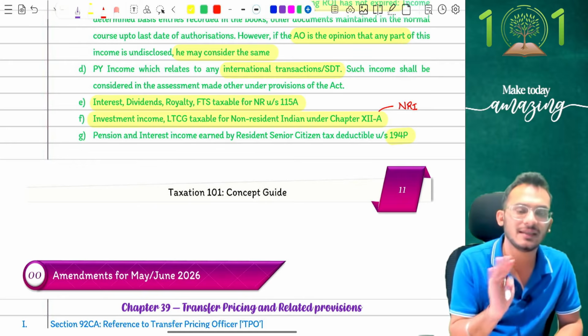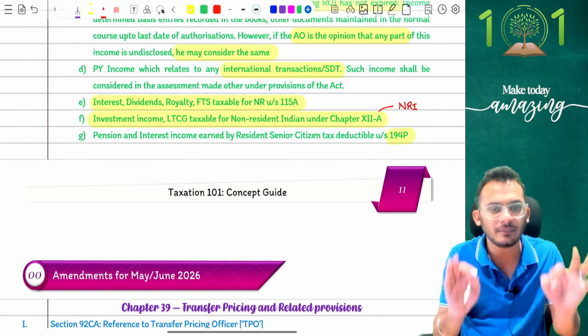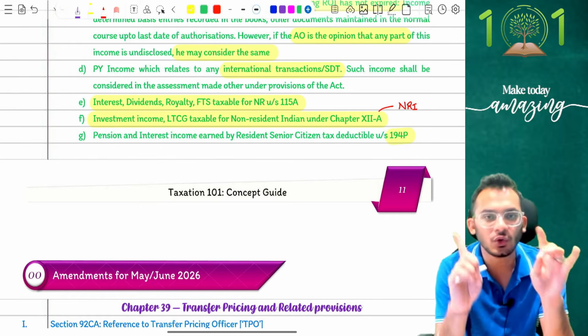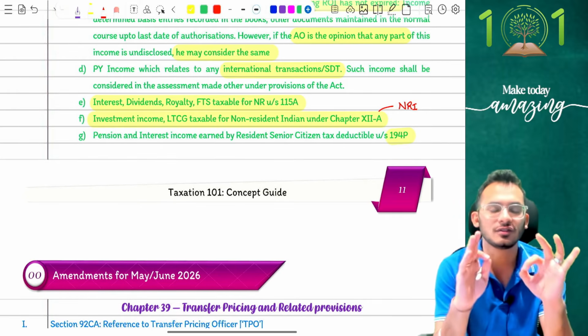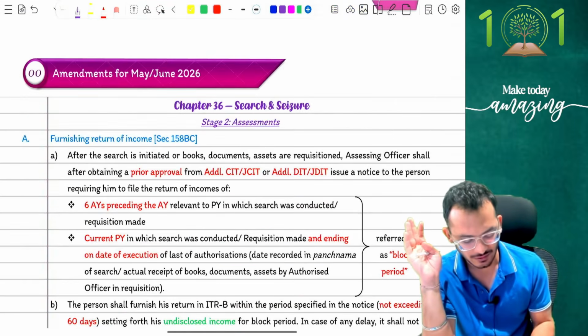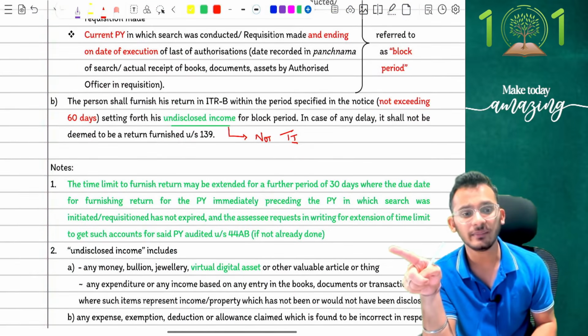In simple words, income tax says the income tax return ITR-B which you are going to file for your search and seizure report should only have your undisclosed income, nothing else. Don't report anything other than the undisclosed income. That is what the amendment is. Clear on the amendment? Yes.